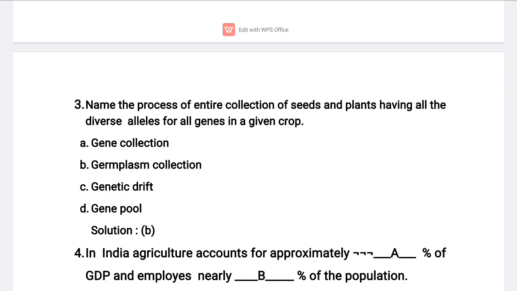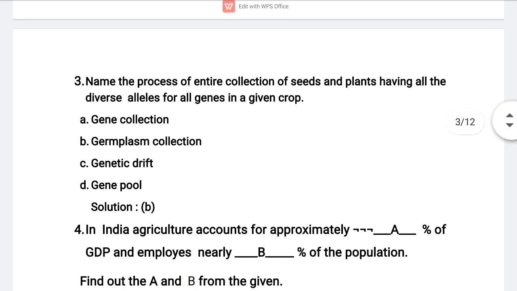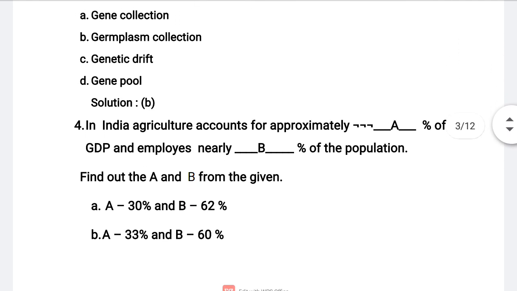So genetic variability is the root of any breeding program. Remember it. Here scientists are doing the entire collection of different plants and seeds having all the diverse alleles for all genes in a given crop. So this technique is called germplasm collection. This is important even for the PU board examination. Define germplasm for 1 mark category. Hope you understood. So the correct answer is option B, germplasm collection.